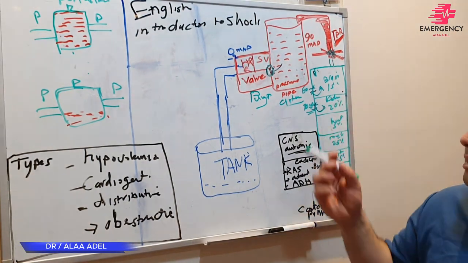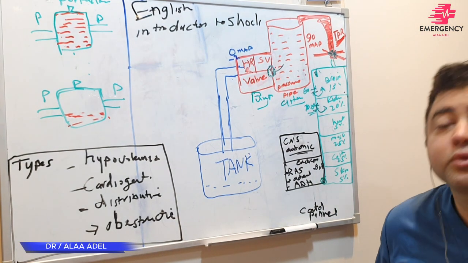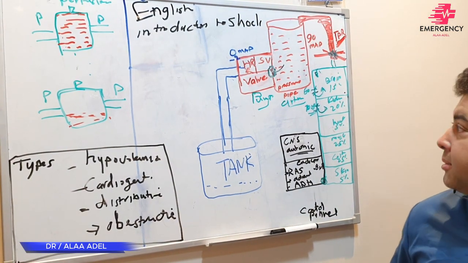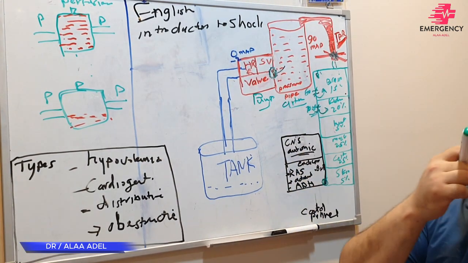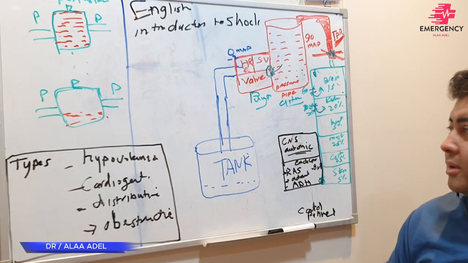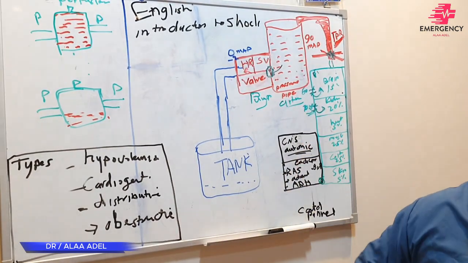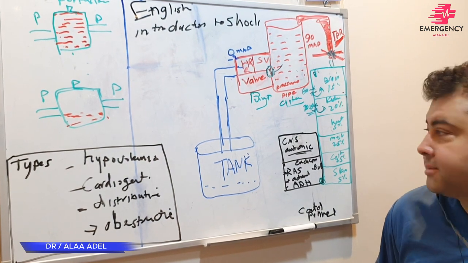So the brain and the kidney, a small amount of tissue, take 35% of your blood easily. But if the pressure here becomes very, very low, there is not even enough blood to reach them. They will take more and more blood, but they will not be able to control the amount, to keep the amount fixed.